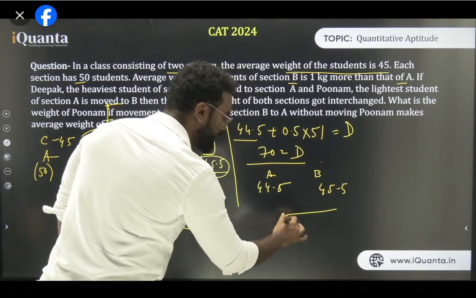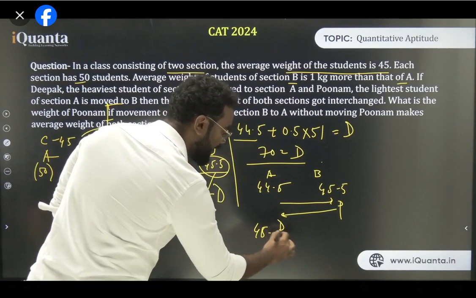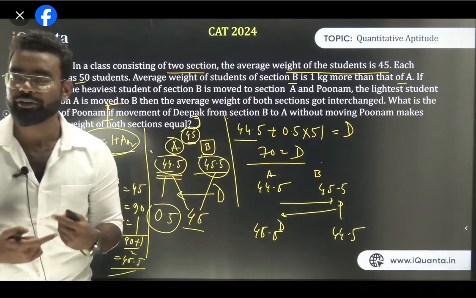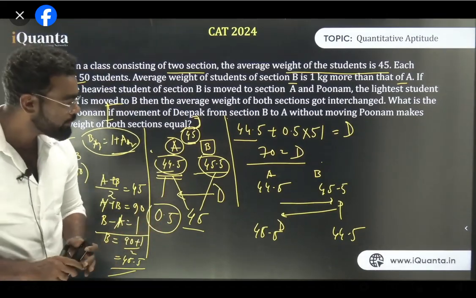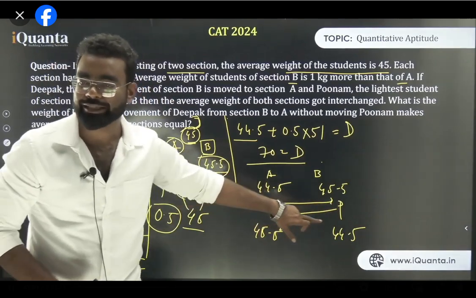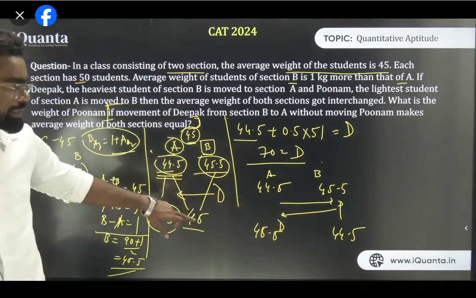Now when Deepak is coming here and Poonam is going there, then the average weight becomes 45.5 and 44.5. In the previous sentence, the average weight gets interchanged. I will repeat it again. First understand it once, then I'll repeat it. It's a very good question. So when Deepak goes here and Poonam goes there, then the average weight gets interchanged. Am I clear? This is the application of the yesterday shortcut, okay?